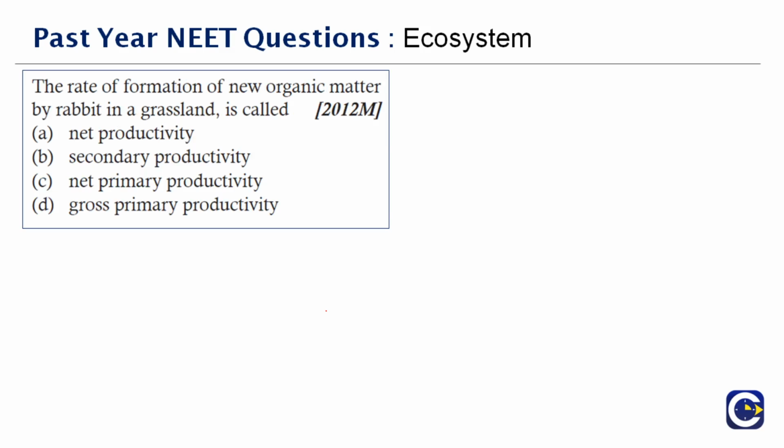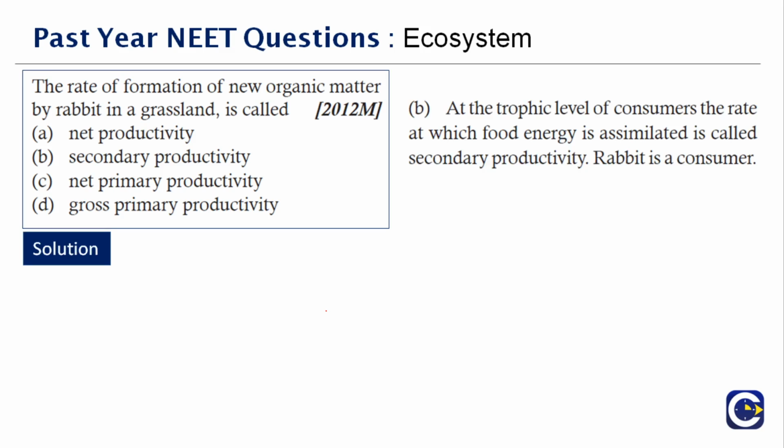Okay, next question here. The rate of formation of new organic matter by rabbit in a grassland is called as dash. We just now saw about it in the earlier question. So instead of asking here directly as consumer, rabbit is a consumer, right? So we are talking about the secondary productivity here. The correct answer is B. Rabbit is a consumer. So it comes under secondary productivity.